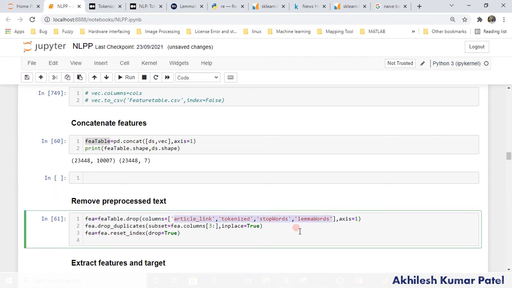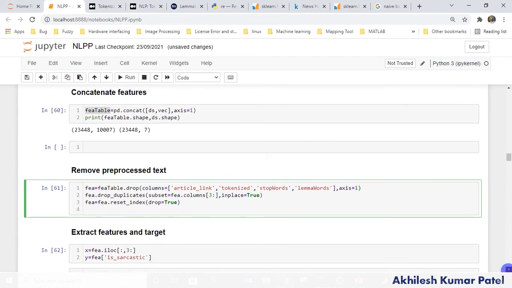From this feed table with the features, I don't require some columns for the training purpose, so I am dropping those columns. Article links I don't require, tokenize I don't require because that is already processed. Stop words, after removing the unwanted words, I don't require that column either. After lemmatization also I don't require that, only the features. Simply I am dropping those, then I am dropping the duplicates, if there are any, and then resetting the index. That is optional, which you can try.